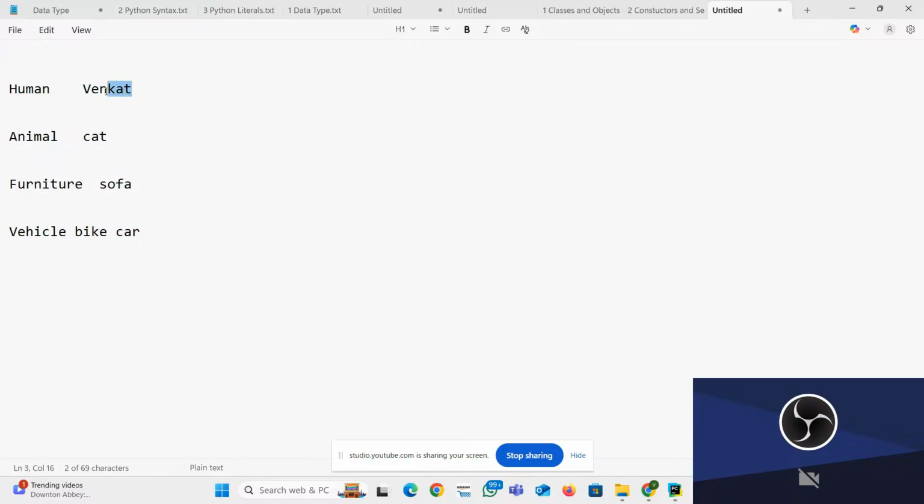How many objects can I create? Only one? Only Venkat is allowed? No. I can create multiple objects like Susila, Shruti, Amuda, Gomati. So many objects I can create.